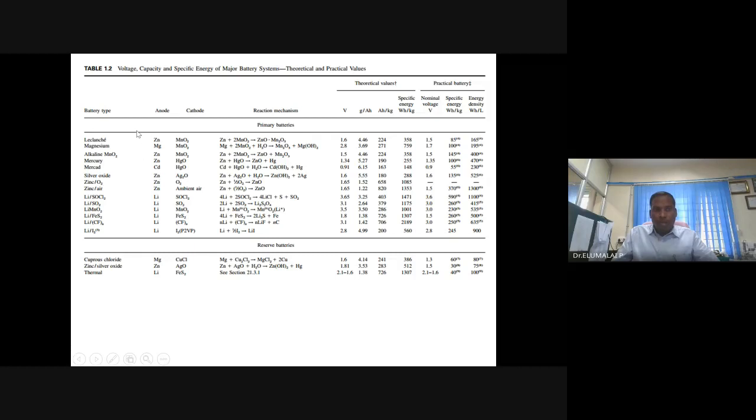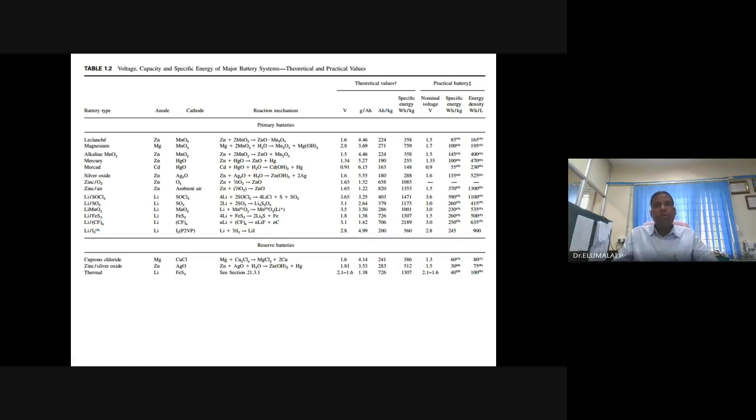We have a countable number of primary batteries and their components, their cell reactions and theoretical voltage. I am sure by now you all should know how these battery voltages come about. When you combine anode and cathode, you take their reduction potentials or oxidation potentials, or one reduction and another oxidation potential, and combine them in such a way that, as they are all galvanic cells, you get a positive cell voltage theoretically.